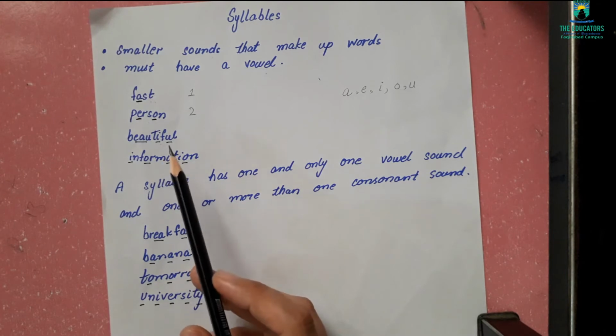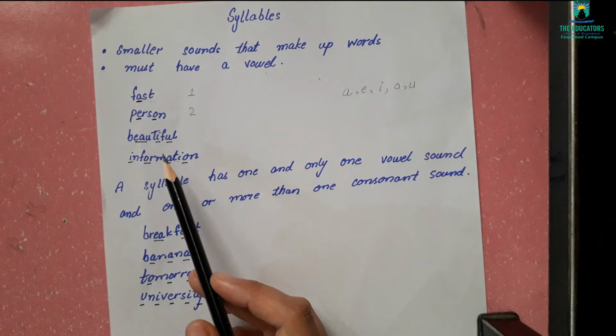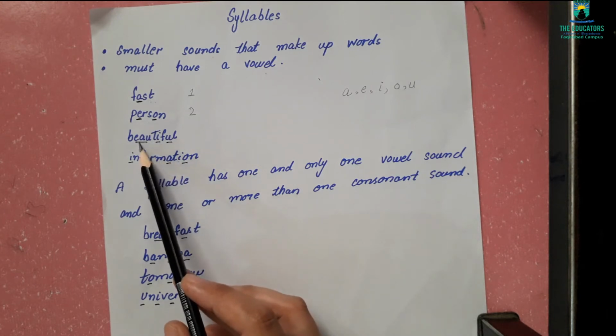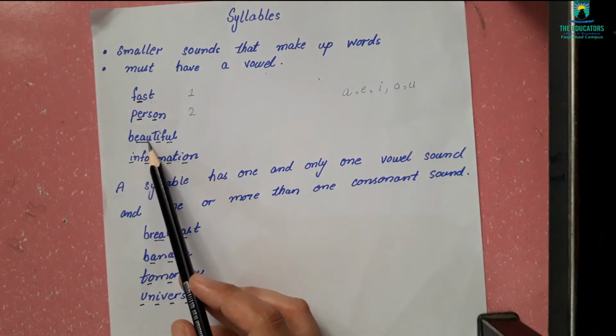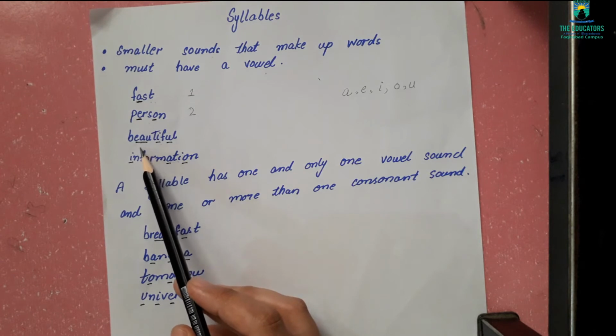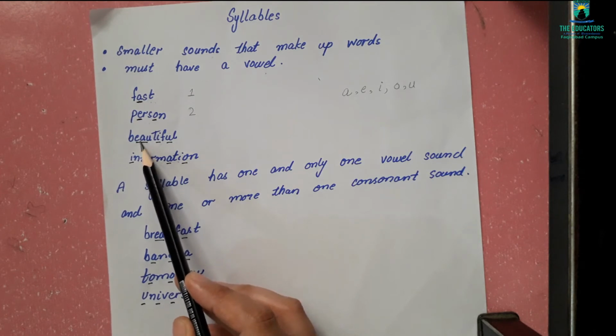Remember that when 2 or more vowels come together in a word, they make a single sound. Like you can see here, there are 3 vowels together in this word, but they make a single sound. Beau. So we will consider it as 1 syllable.